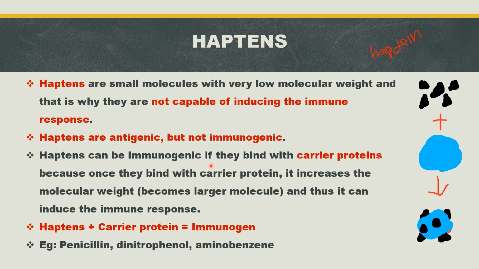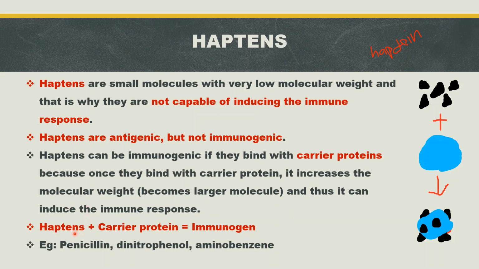So haptens plus carrier protein is equal to immunogen. Haptens by themselves are antigens. When combined with a carrier protein, they become immunogens. So after binding with a carrier protein, the hapten is able to induce an immune response. So it is an immunogen.